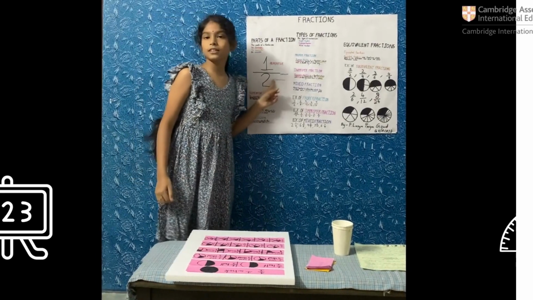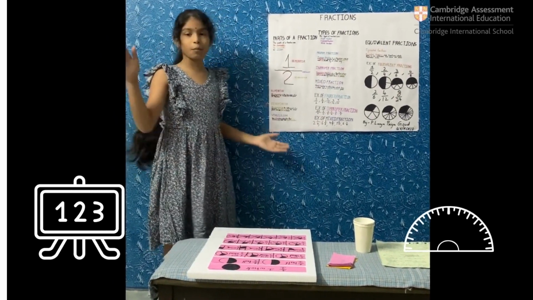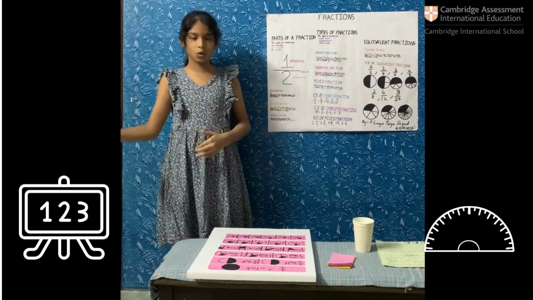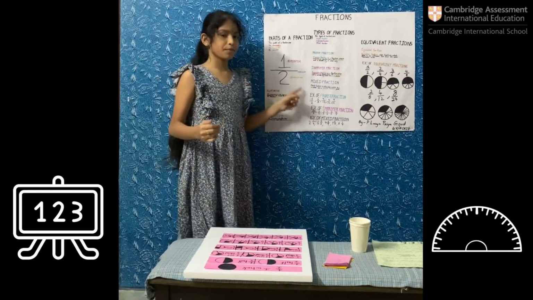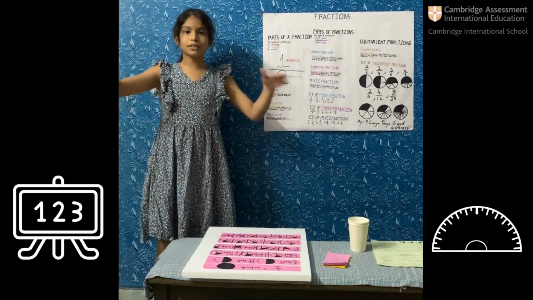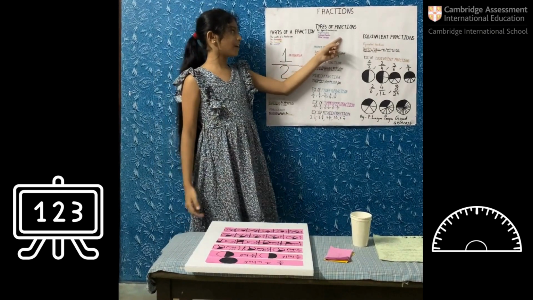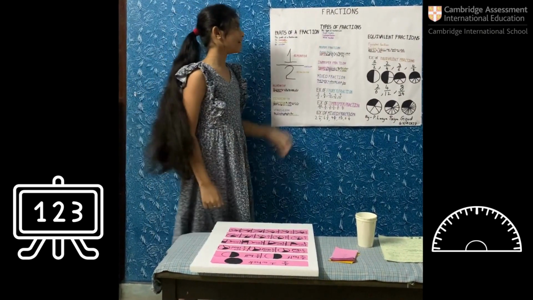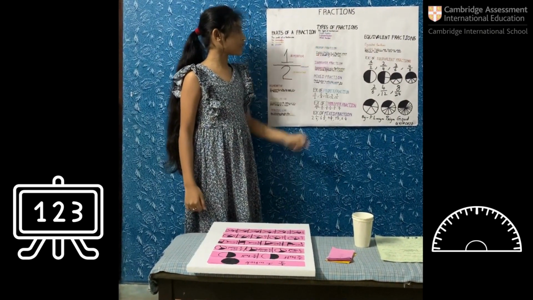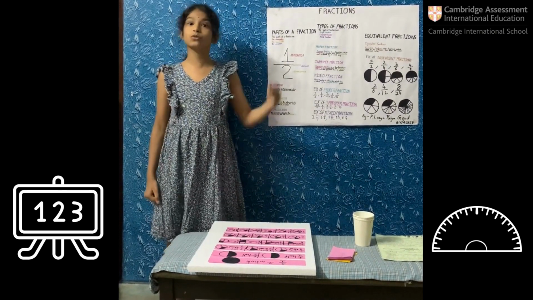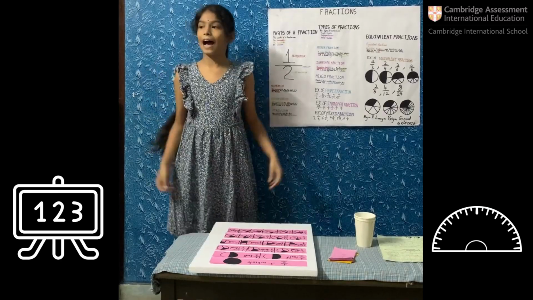What is the denominator? The denominator is the bottom part of a fraction, which is the total parts divided in a whole. Now, the vinculum. The vinculum divides the numerator and the denominator. Now, let's learn the types of fractions. The types of fractions are the proper fraction, improper fraction, and mixed fraction. Proper fraction. A proper fraction is a fraction whose numerator is smaller than the denominator.